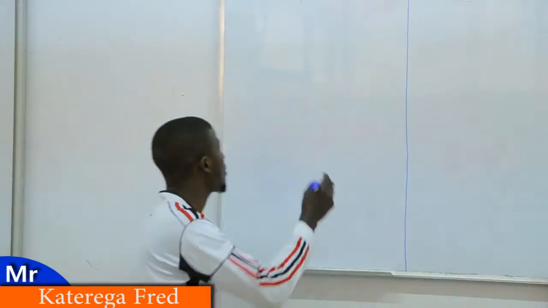Today we are going to continue the property of waves, which is interference. In the previous lessons, we talked about reflection of waves. Then from reflection, we talked about refraction of waves, and we also talked about diffraction of waves. Then this is another property of waves, which is known as interference.